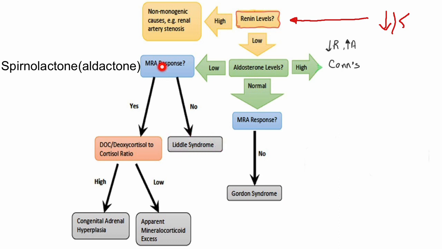If I give Aldactone and the patient responds and blood pressure decreases, that means maybe congenital adrenal hyperplasia or apparent mineralocorticoid excess. How can I differentiate between both? I will do the deoxycortisol to cortisol ratio, where the deoxycortisol level is high in congenital adrenal hyperplasia but low in apparent mineralocorticoid excess, all right? If the patient's aldosterone level is normal, that means Cushing syndrome, right?